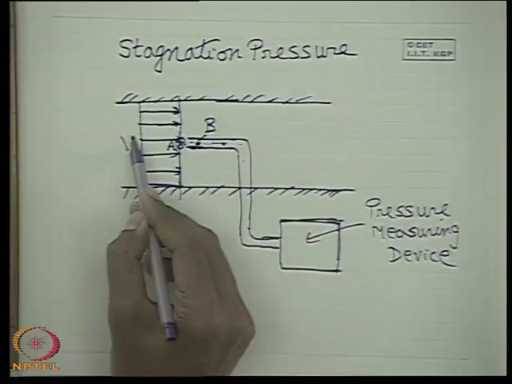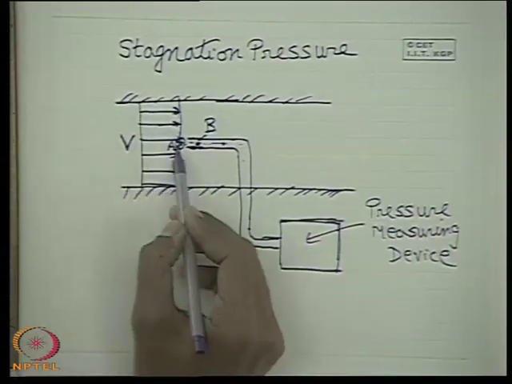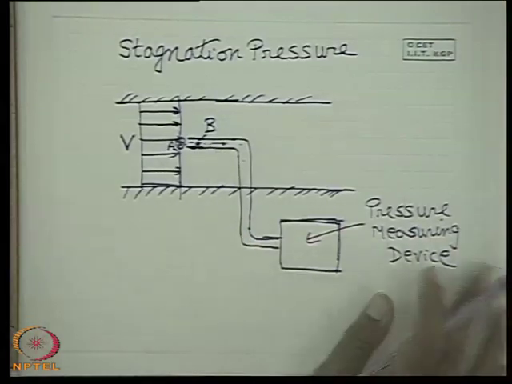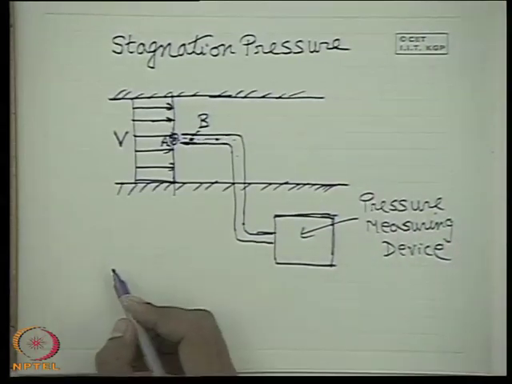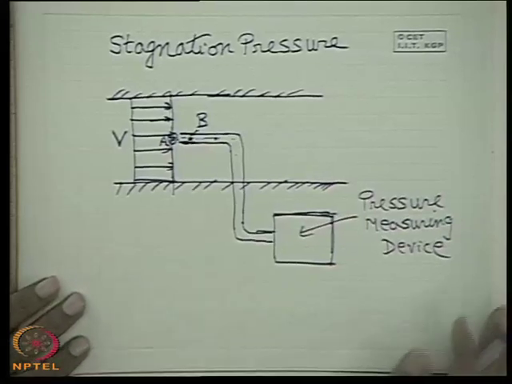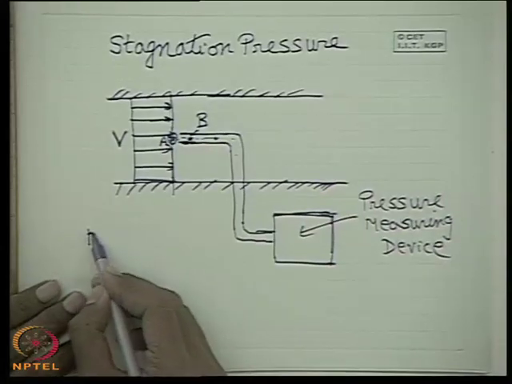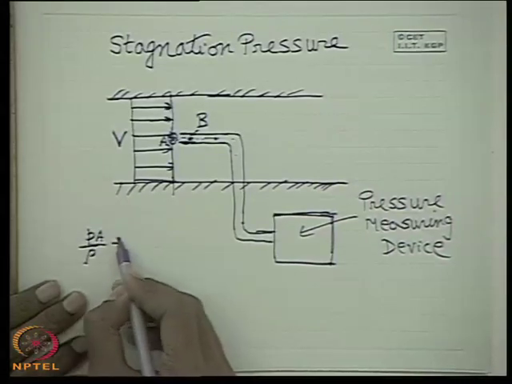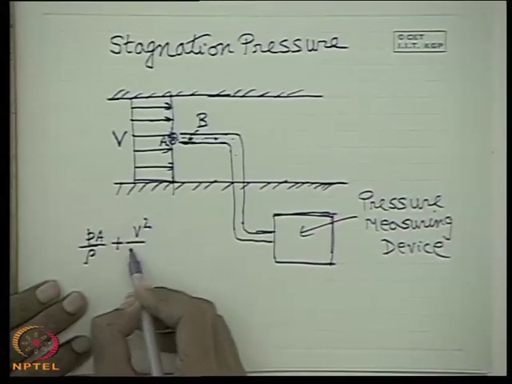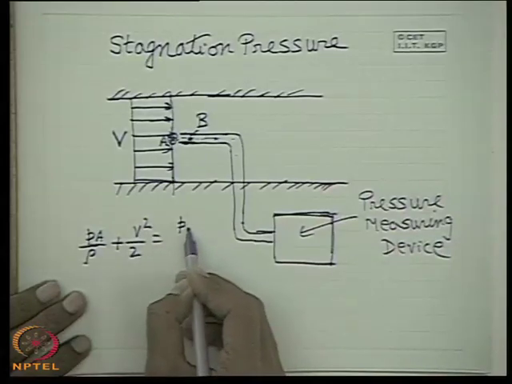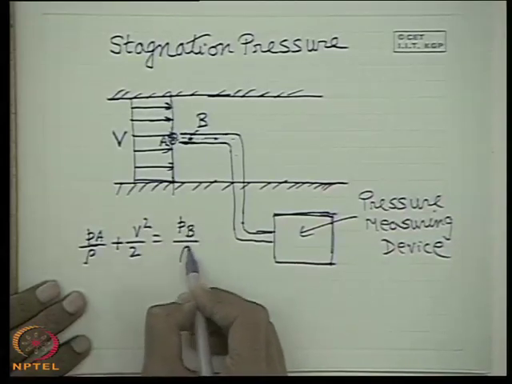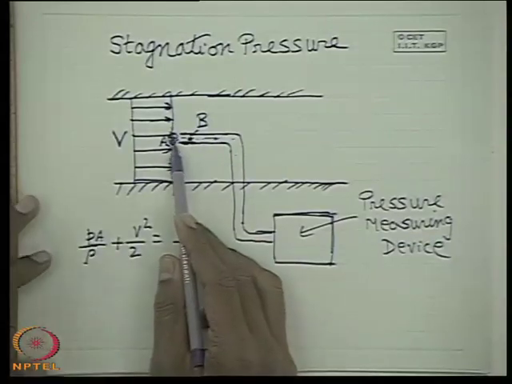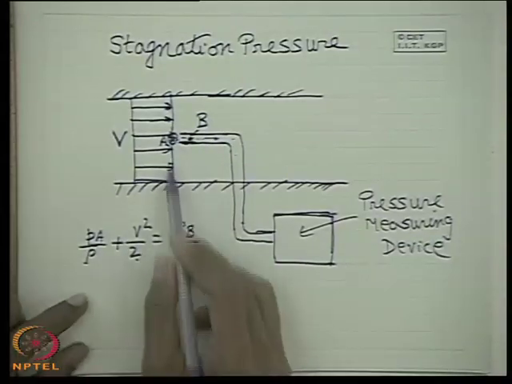that uniform velocity, if we write Bernoulli's equation considering the fluid to be ideal, that means there is no dissipation of mechanical energy into intermolecular energy, we can write Pa by rho plus V square by 2 is equal to Pb by rho. That means the pressure here is more than that at A by this amount, V square by 2.